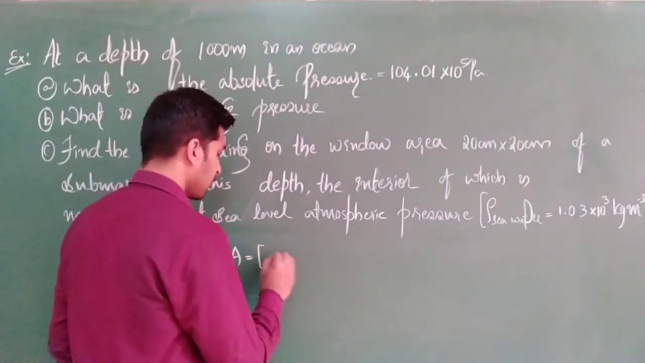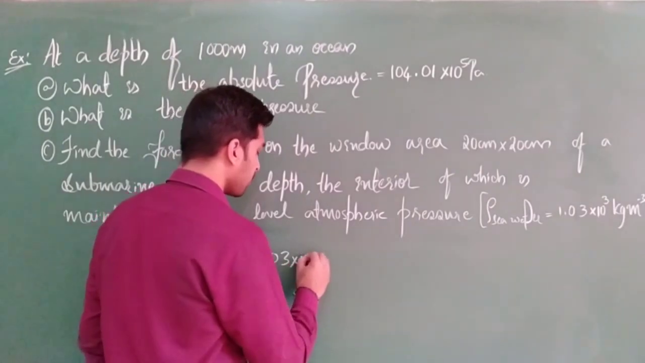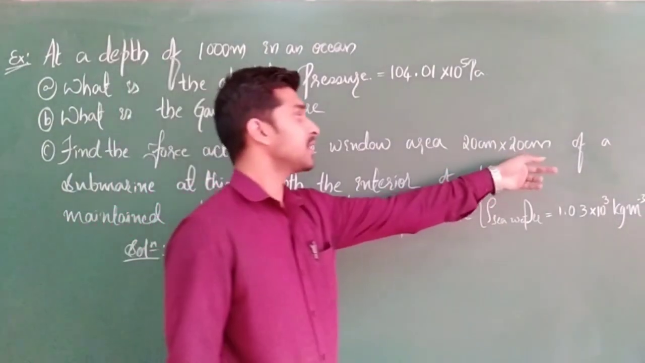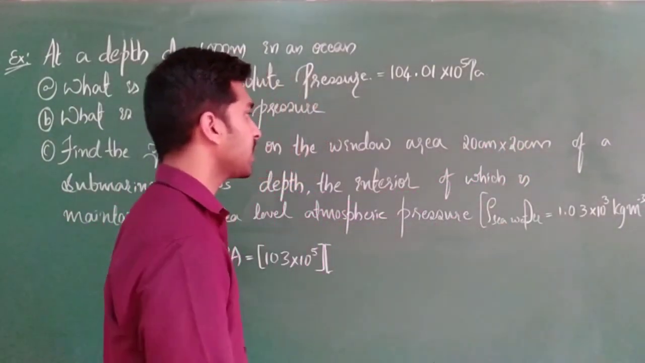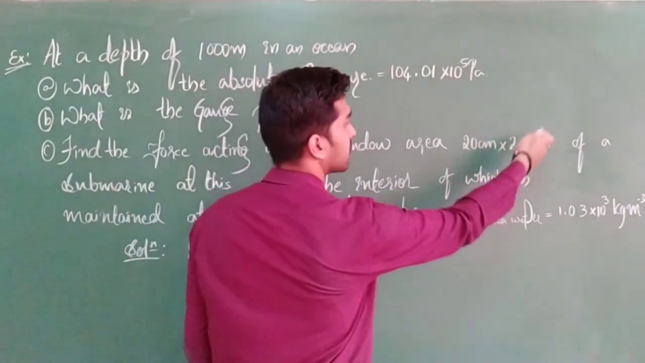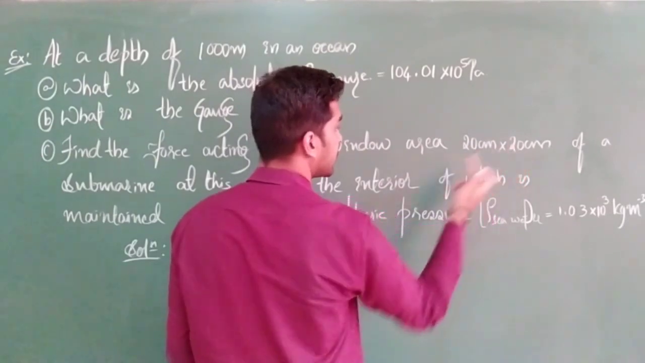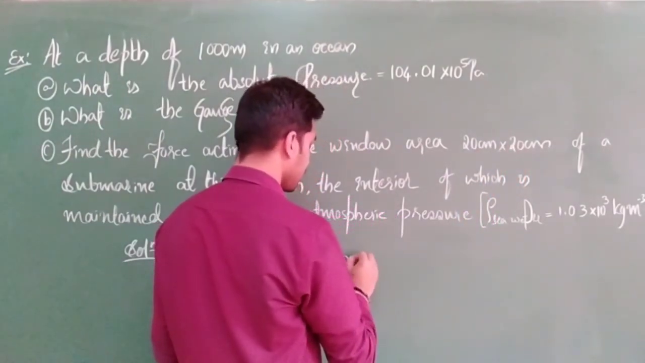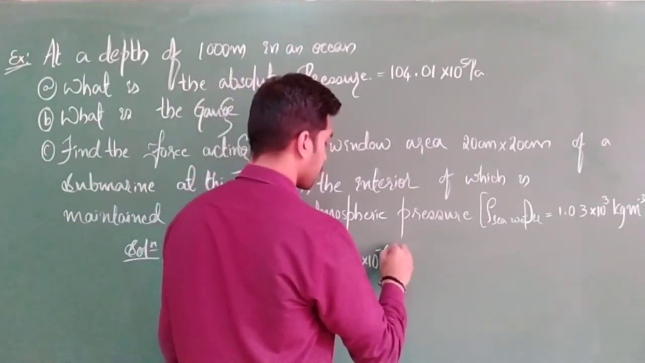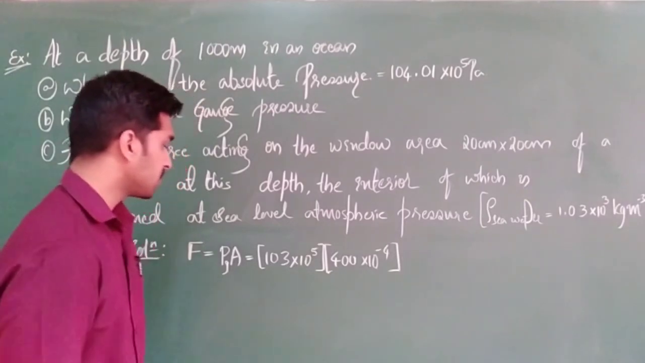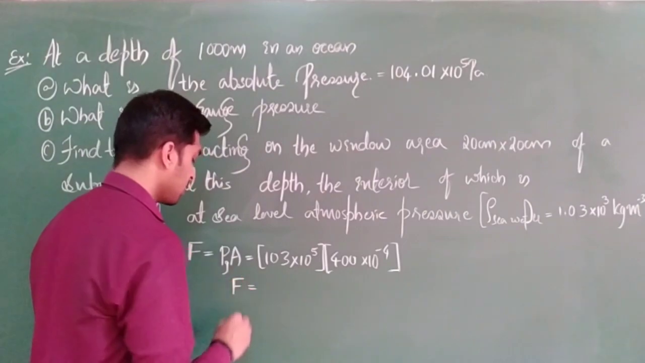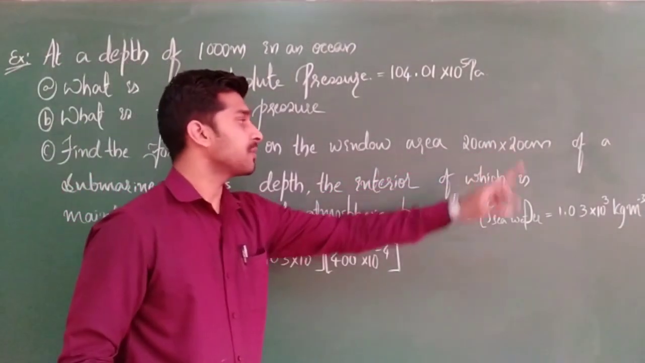103 into 10 to the power of 5 into area, 20 centimeter into 20 centimeter. Convert it into meters. So directly, shall I write 20 into 10 to the power of minus 2, 20 into 10 to the power of minus 2. 20 into 20 is nothing but 400. Clear? 400 into 10 to the power of minus 4. Now calculate this value. You are going to get the force applying on that window of area 20 centimeter into 20 centimeter.